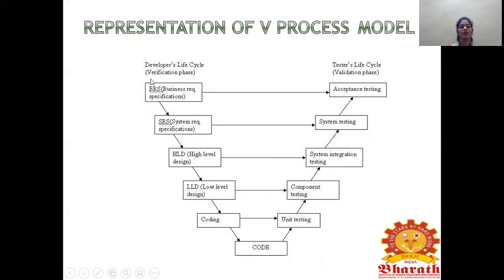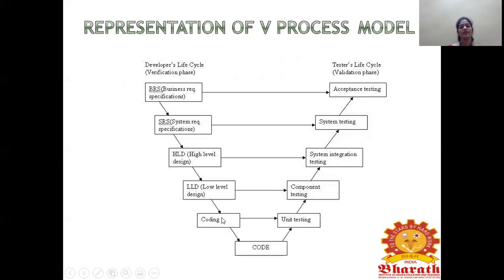It is a formal document given by the client. So what requirements are needed is documented formally in a BRS. Next one is system requirement specification. In this system requirement specification, the functional and non-functional requirements are documented, and it will go to the high-level design. This BRS and SRS will go to the phase high-level design, and it will go to the low-level design.